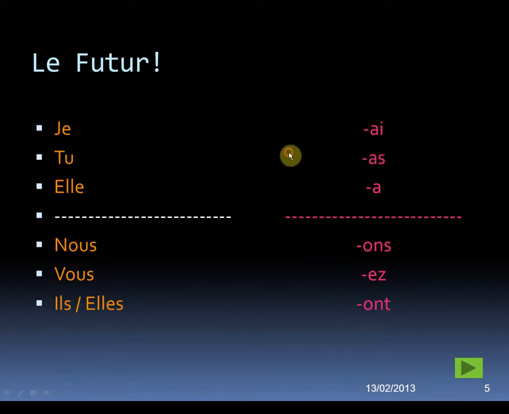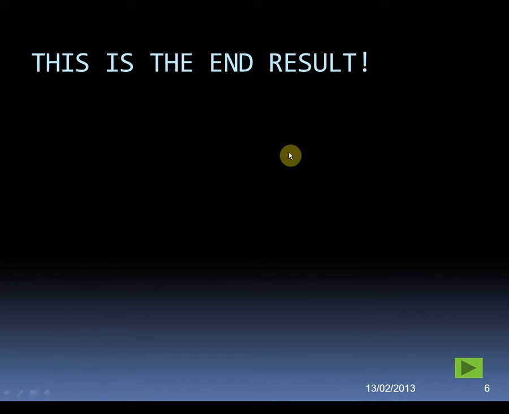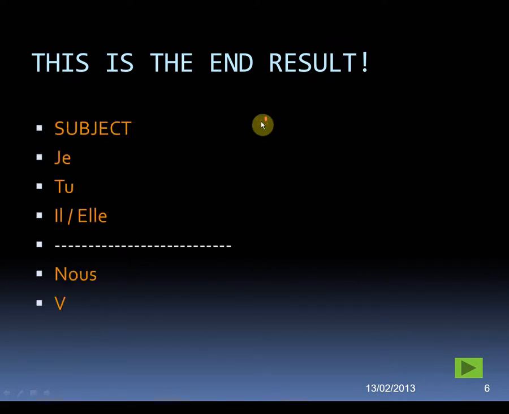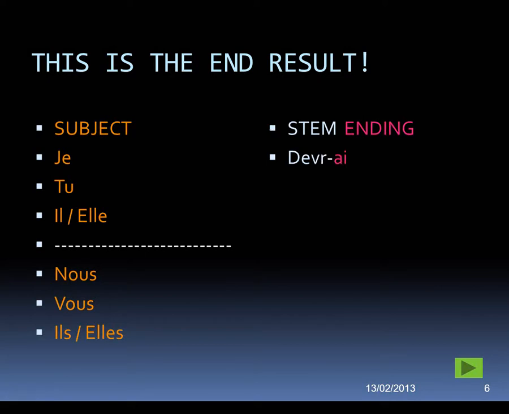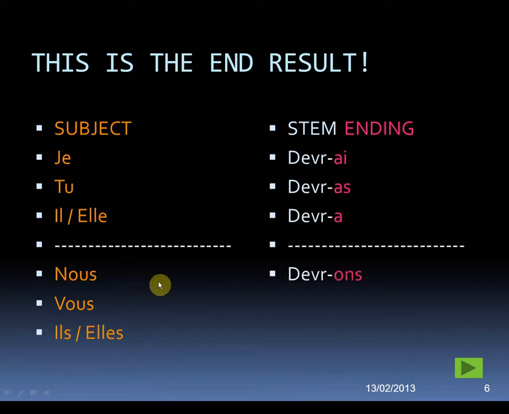If we take a look at this all together, this is the end result. So, we have our subject, and looking at the verb devoir, turning into devr, we get je devrai, tu devras, il ou elle devra. Then the line, nous devrons, vous devrez, and ils ou elles devront. Okay, so that's the fully conjugated future tense for devoir.